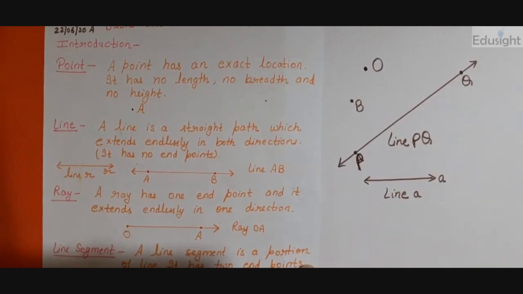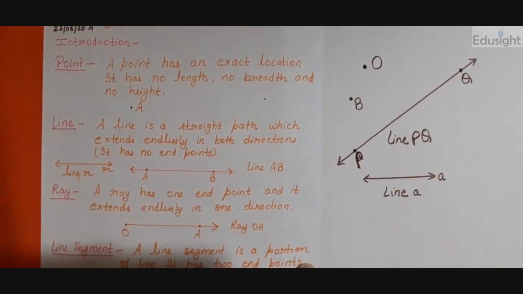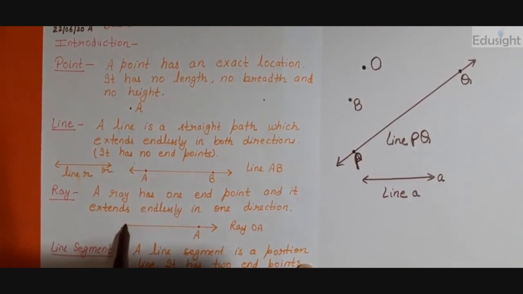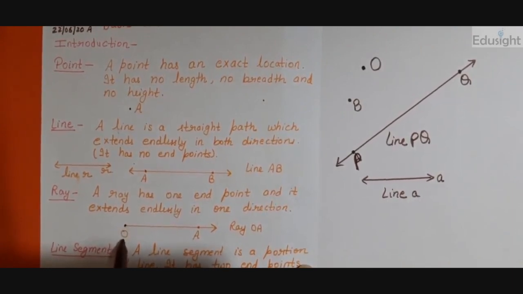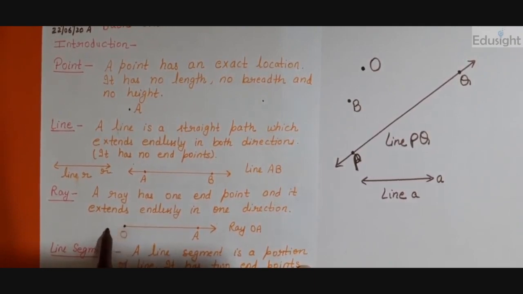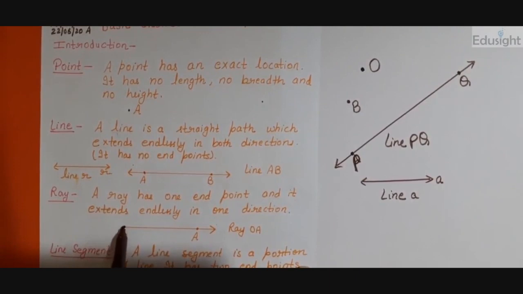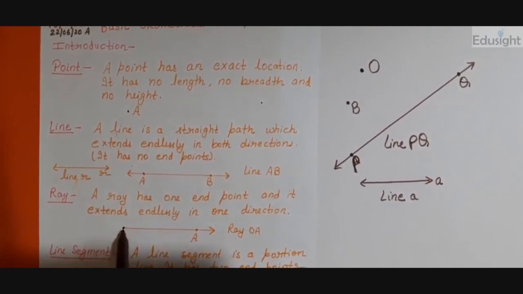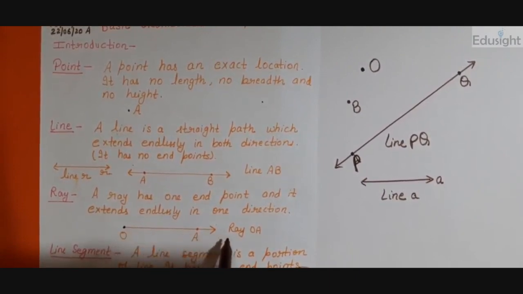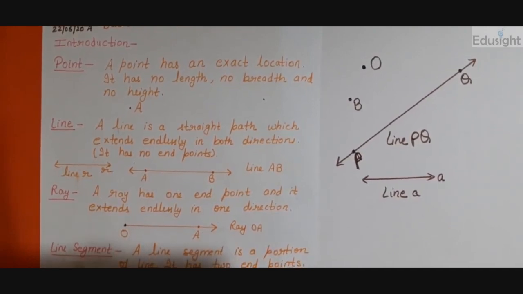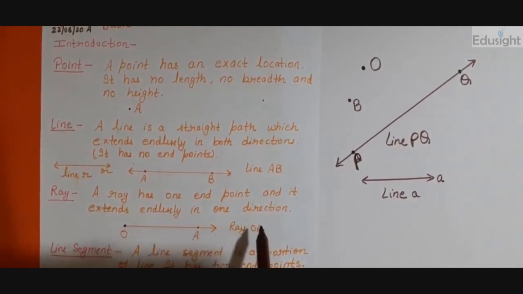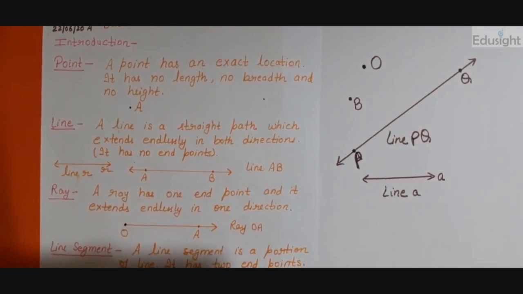It starts from the sun, so this should be the fixed point O. It cannot be extended from this side because it is emerged from this point, right? Like sun rays emerge from the sun. Suppose this is the sun, and this ray can be extended in the other direction, right? It extends endlessly in one direction, only in one direction, right?